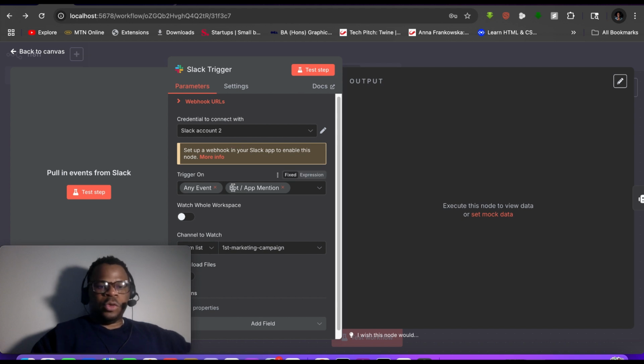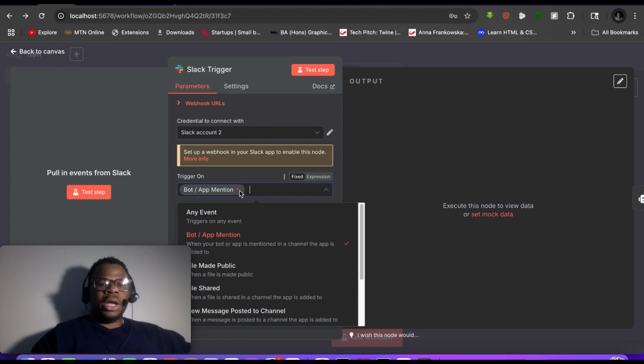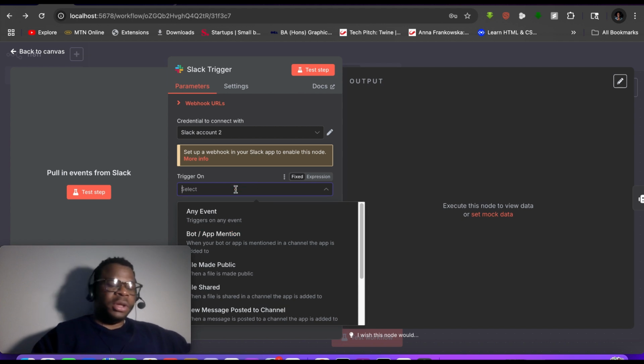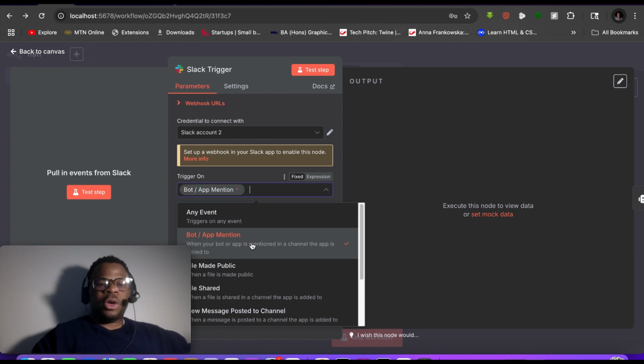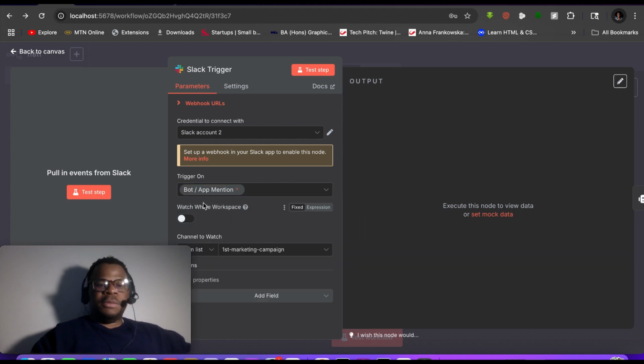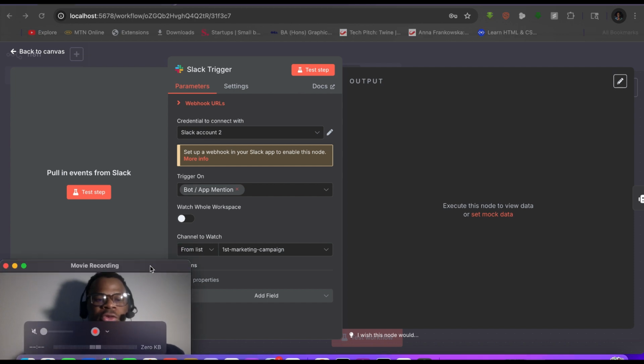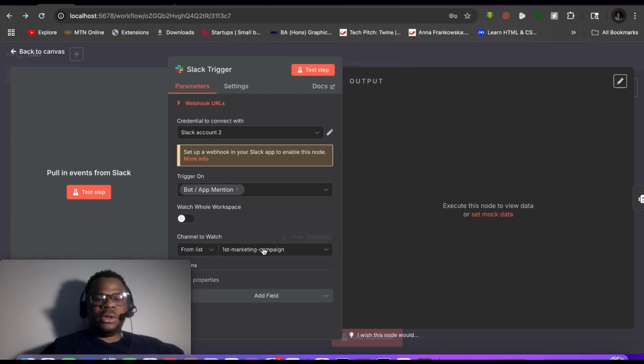So the next thing you want to do is choose, do you want to trigger when the bot is mentioned, or do you want to trigger based on any event? Any event could be somebody putting a message on the Slack channel, somebody uploading a file, different things happening, and it's going to get triggered. But if you only want it to be triggered when somebody calls it, which is what I'm going to enable here, it means that only when somebody within the channel calls specifically on the bot is this going to get triggered and bring in a response. So from here, you want to select a channel.